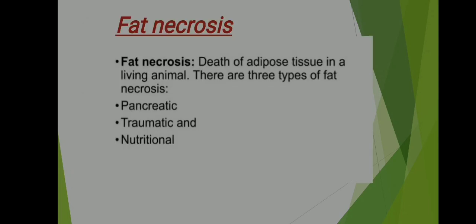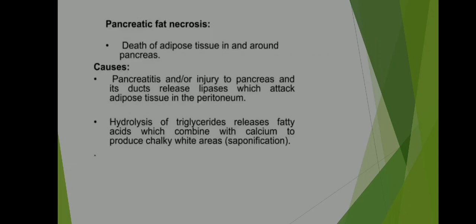Fat necrosis. Death of adipose tissue in a living animal. There are 3 types of fat necrosis: pancreatic, traumatic and nutritional. Pancreatic fat necrosis. Death of adipose tissue in and around pancreas. Causes: pancreatitis and or injury to pancreas and its ducts release lipases which attack adipose tissue in the peritoneum. Hydrolysis of triglycerides releases fatty acids which combine with calcium to produce chalky white areas.